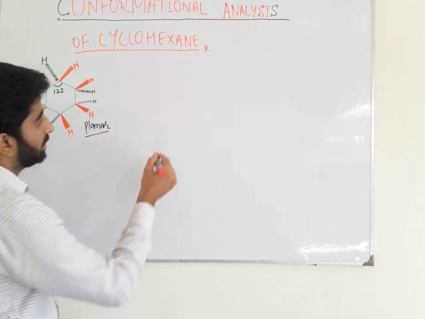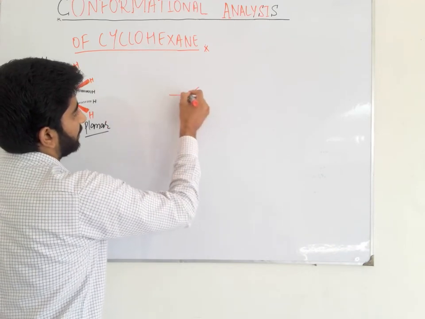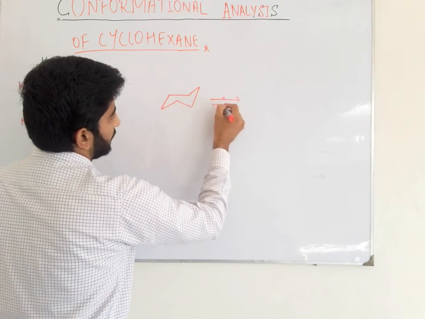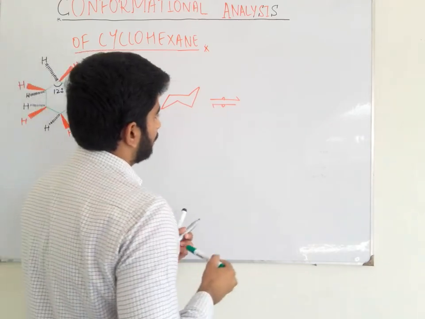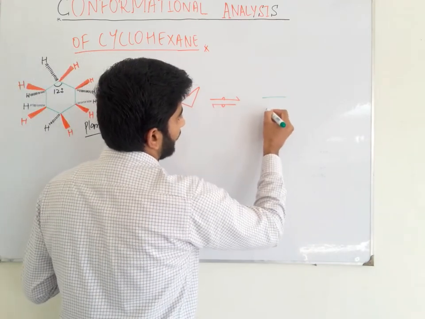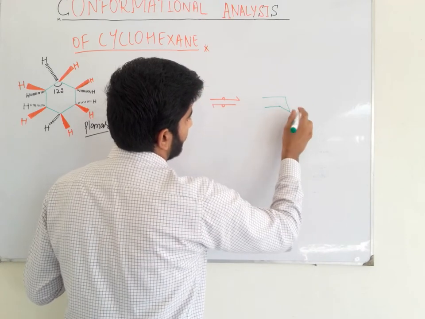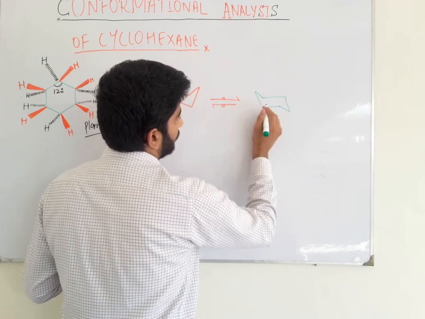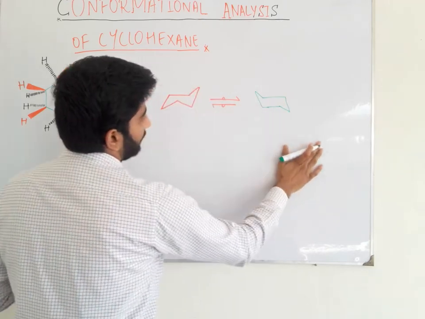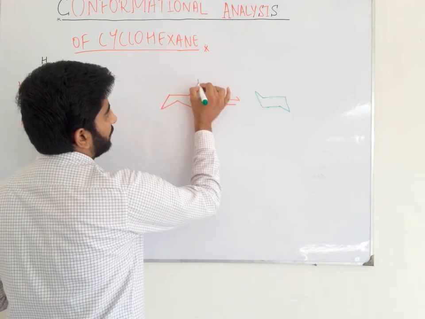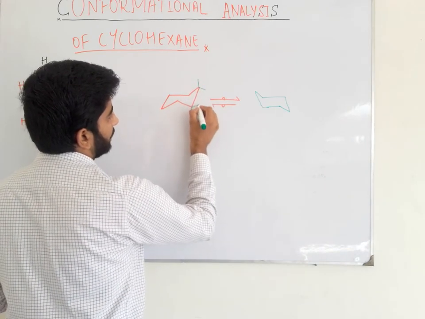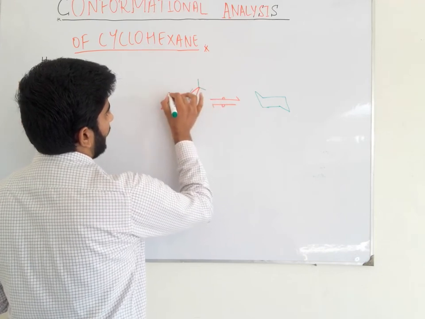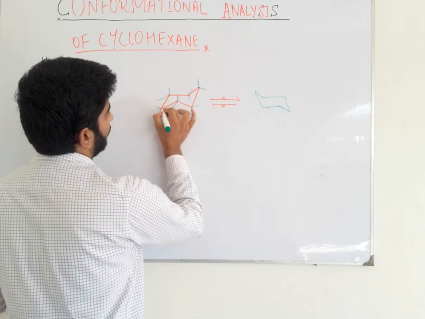So there are two conformations of the chair-like conformation of cyclohexane. When I flip this chair-like conformation of cyclohexane, we get another conformation of cyclohexane, that is like this. This is the chair-like conformation of cyclohexane. There is an axial bond here, equatorial bond here, axial, equatorial, axial, equatorial, axial, equatorial, axial bond, equatorial bond, axial bond, equatorial bond.